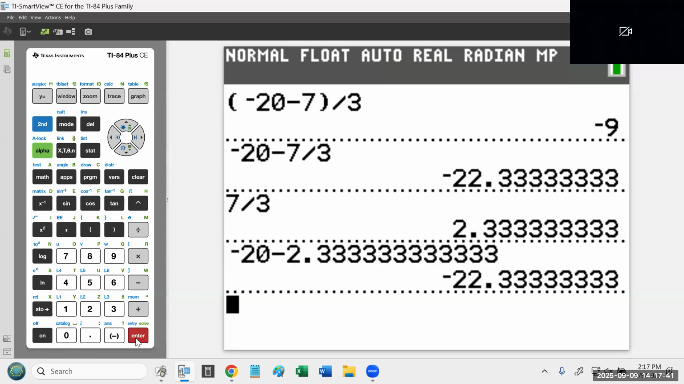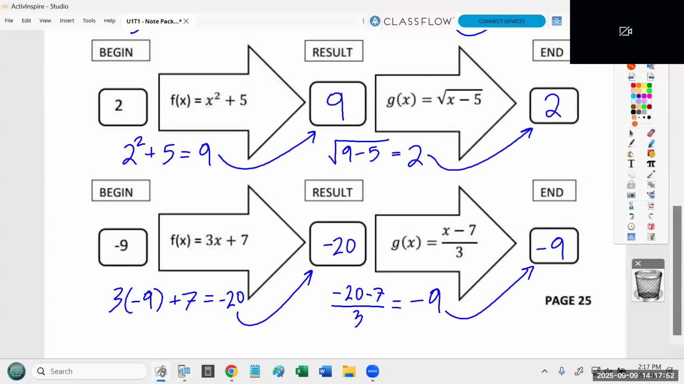We don't want it dividing the 7 by 3 and subtracting it. We want it to do the subtraction first and then divide. So again, if you're going to use the calculator for things like this, you must put the top in parentheses. Otherwise, the order of operations in the calculator will get messed up. Questions?